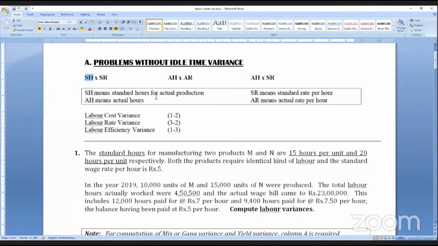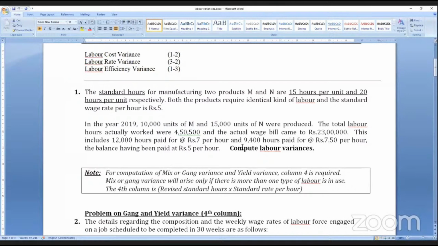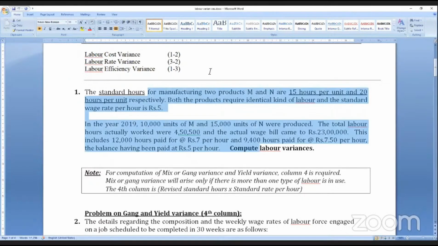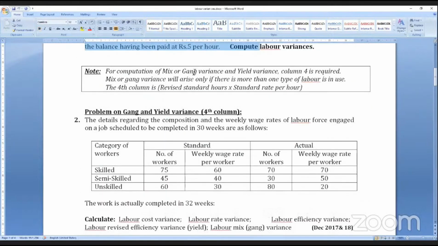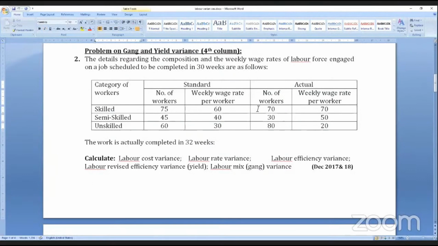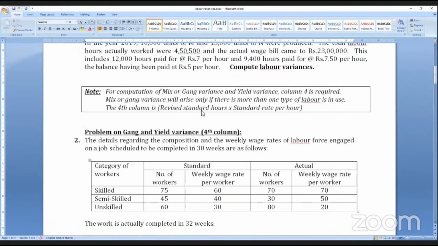The first sum is an easy question, you can practice it. For computation of mix variance, gang variance, composition variance and yield variance, the fourth column is required. Mix or gang will arise only if there is more than one type of labor in use, like men, women, boys, or skilled, semi-skilled, unskilled. The fourth column is revised standard hours into standard rate. Revised standard hours is, as usual, total actual hours in standard proportion.